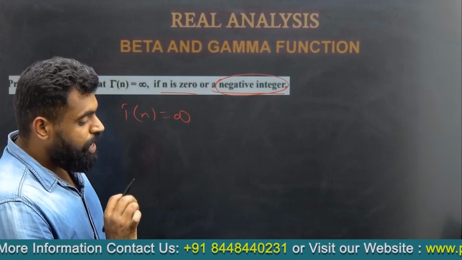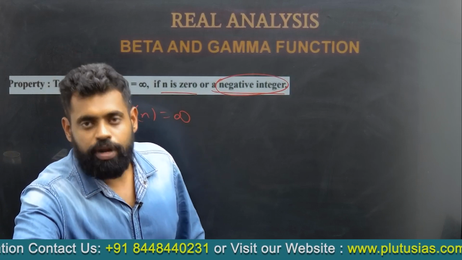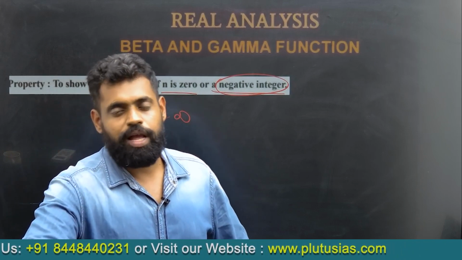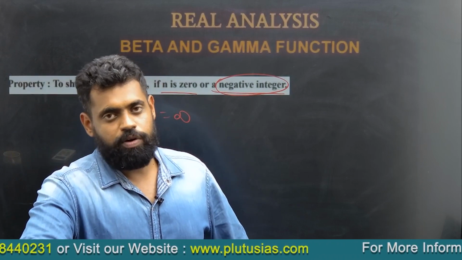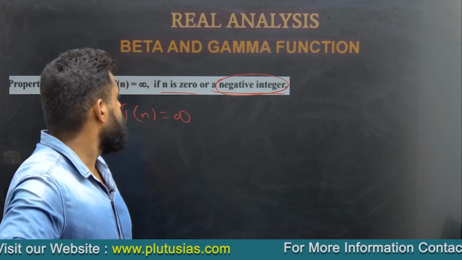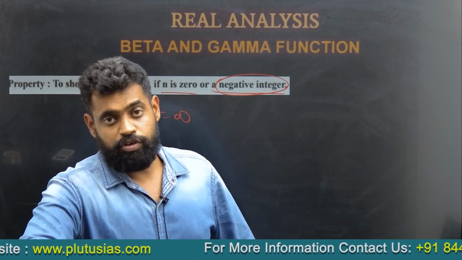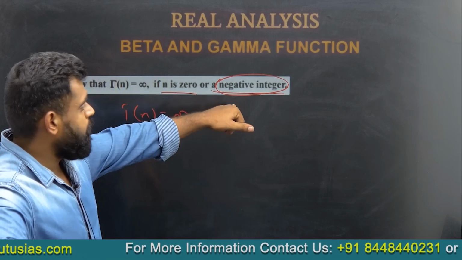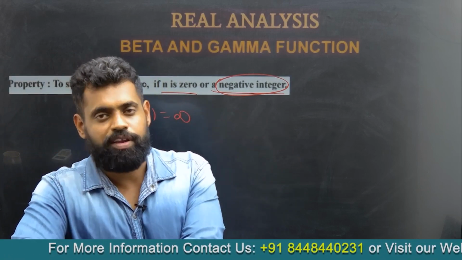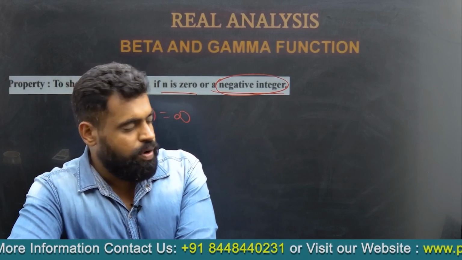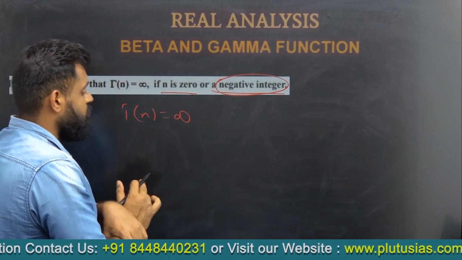That is, gamma minus 1, gamma minus 2, gamma minus 3, gamma minus 4 are all infinite, and gamma 0 is infinity. Not every negative number, for example we can find the value of gamma minus 1 by 2. So how do we do this?